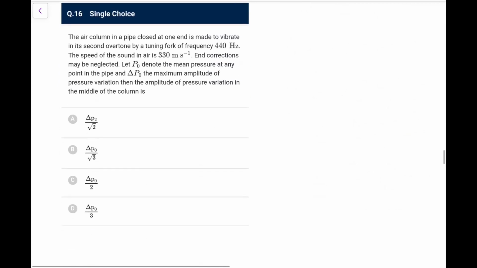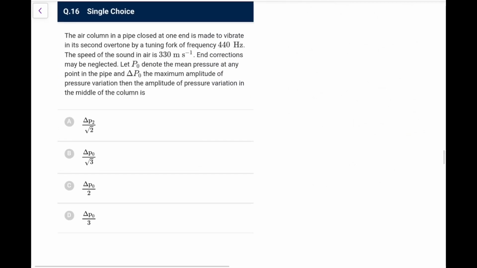Next, the air column in a pipe closed at one end is made to vibrate in its second overtone by a tuning fork of frequency 440, if the speed is 330 and end corrections may be neglected. Let P0 denote the mean pressure at any point in the pipe and delta P0 be the maximum amplitude of pressure variation. Find the amplitude of pressure variation in the middle of the column. Okay, so it is in the second overtone and is closed at one end.